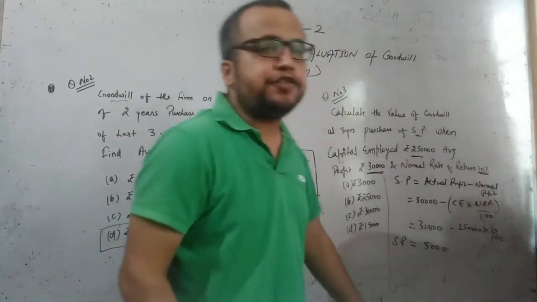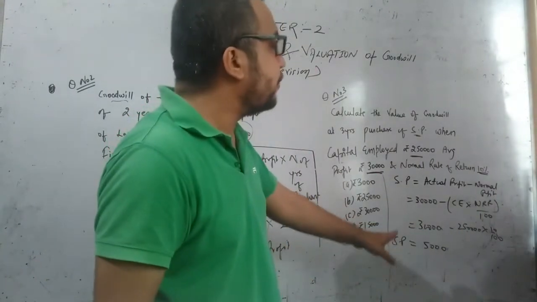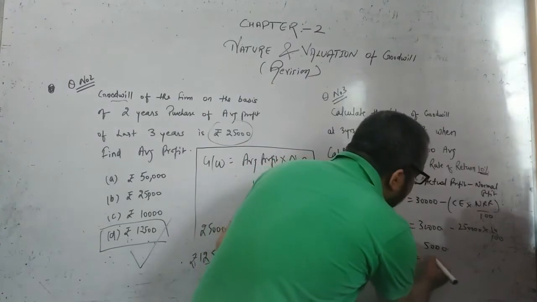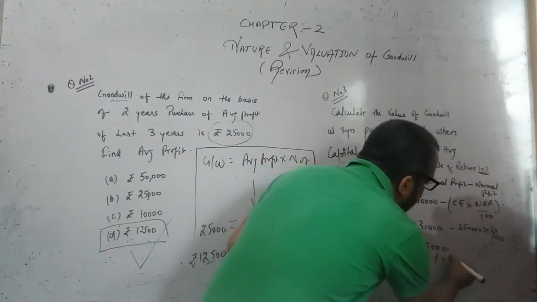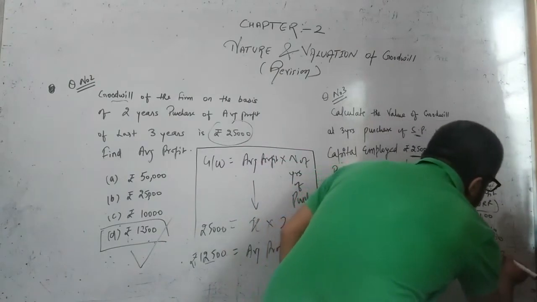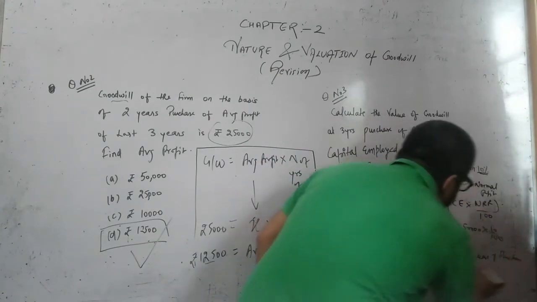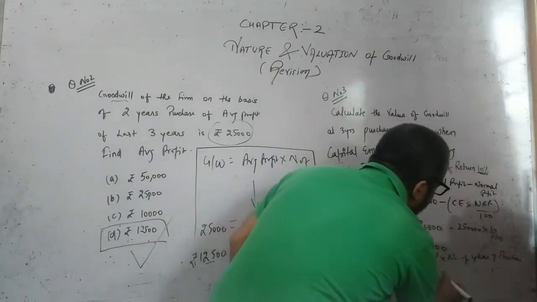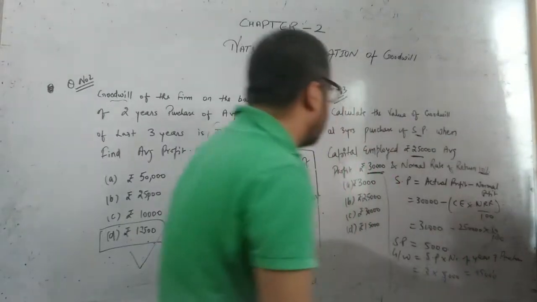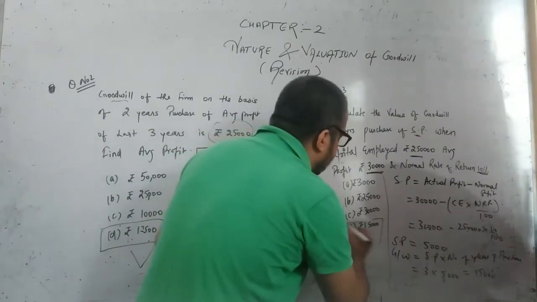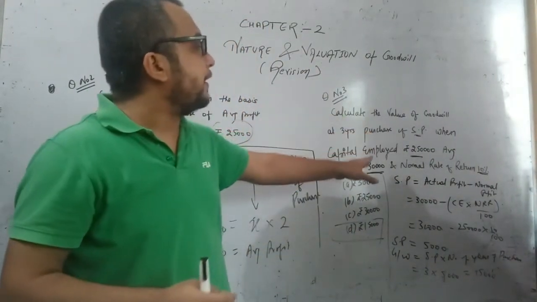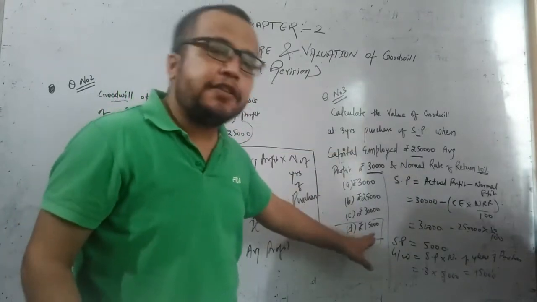Once you get the value of super profit, your next step is to calculate goodwill. And goodwill under super profit method is goodwill equal to super profit into number of years of purchase. Here 3 into 5 will give you 15,000. Therefore, option B is correct. It means value of goodwill as per super profit method in question number 3 is rupees 15,000.